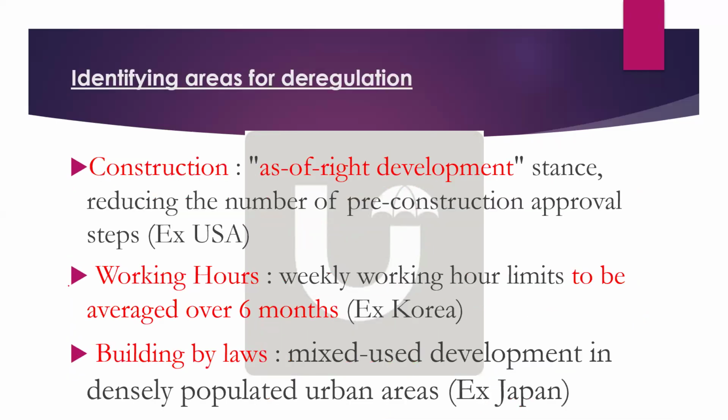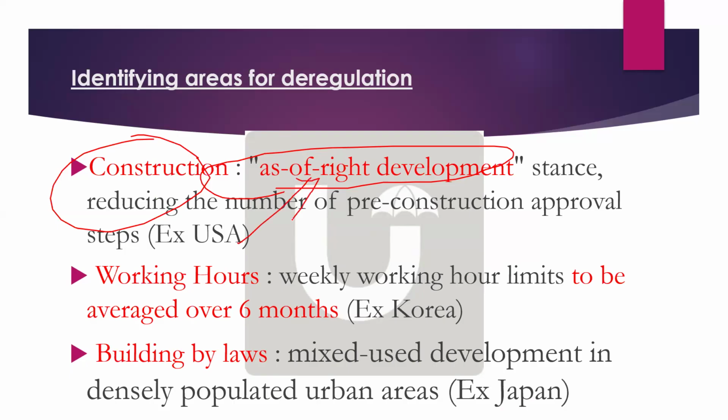Now, some areas have been identified, like construction sector. Some unique keywords have been given by the survey. Like in construction sector, there should be as of right development. Like for example, that landowner is there, right? He should have as of right development, especially in few sectors. Okay, not in everything, but especially in few sectors, as of right development keyword you can use. This is basically used in USA. Okay, as of right development.